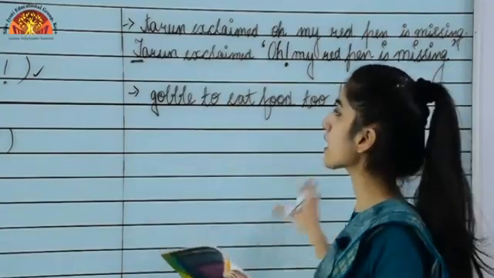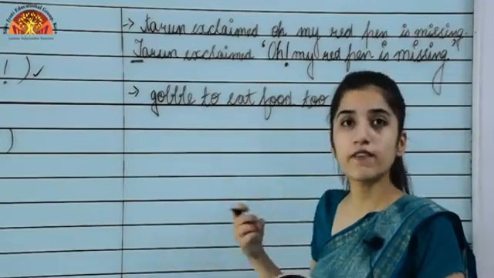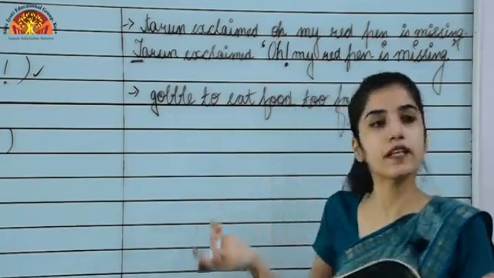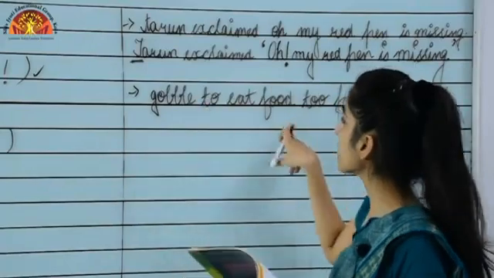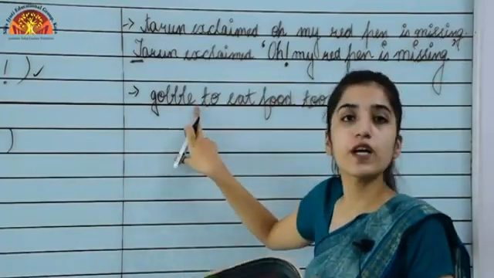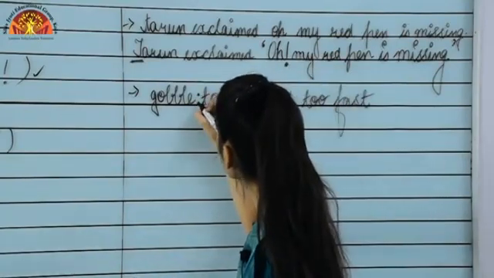Let's see what would be the correct place. As I told you, a colon is used when we are introducing a list or telling the definition or the meaning of something. Here we are telling the meaning of which word? Gobble. So after this word a colon will come. Okay, so here we will put the colon.